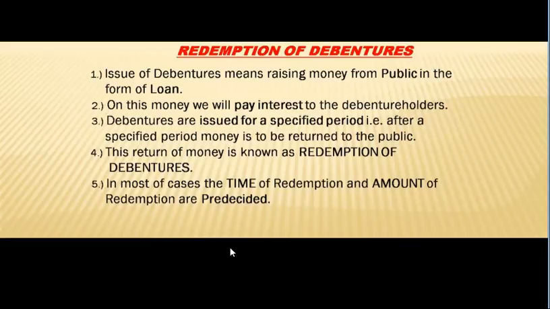Debentures are issued for a specified period, that is, after the specified period, money is to be returned to the public. That is what we discussed. On the date when the specified period gets over, you have to return that money to the public along with the interest if due on the loan money. Right? This return of money is known as redemption of debentures.